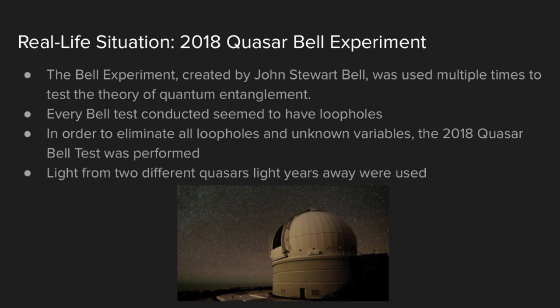close all known loopholes, more importantly, the freedom of choice loophole. When conducting the Quasar Bell experiment, the team felt that it was vital to reduce chances of error, such as unknown variables and inherent bias. In order to achieve this and eliminate any possible loophole, they made it a priority to make the experiment as random as possible, thus reducing any chance of bias.